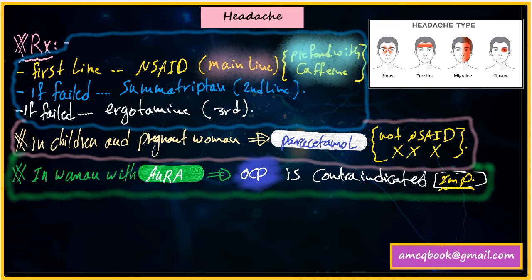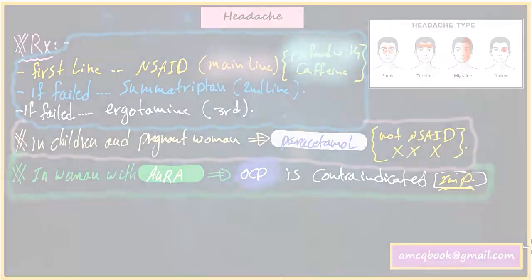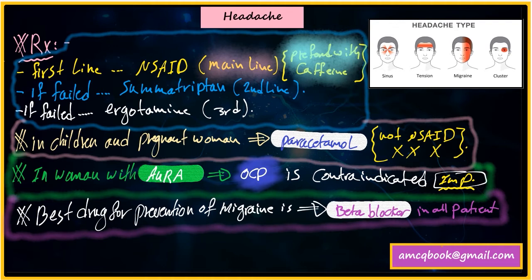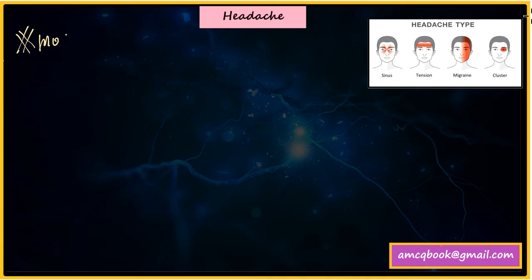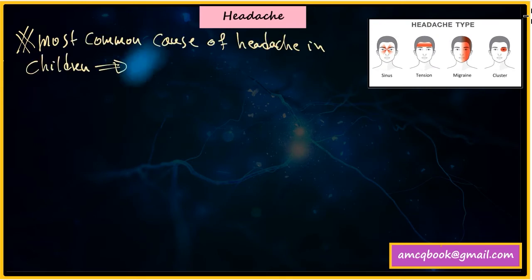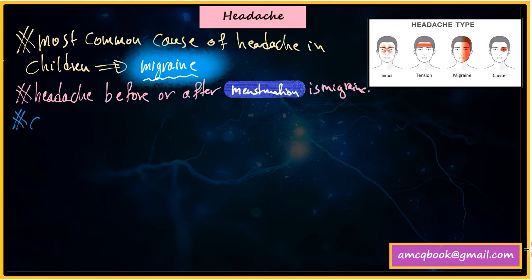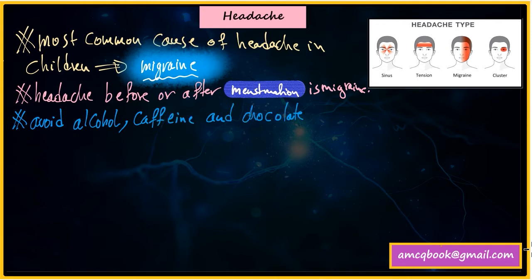And the best drug for prevention of migraine is a beta blocker in all patients, okay? So for prevention of migraine, the best drug is a beta blocker. Now, the most common cause of headache in children is migraine. Headache before or after menstruation is migraine. Remember, avoid alcohol, caffeine, and chocolate in patients with migraine, as these can increase the attack of migraine.